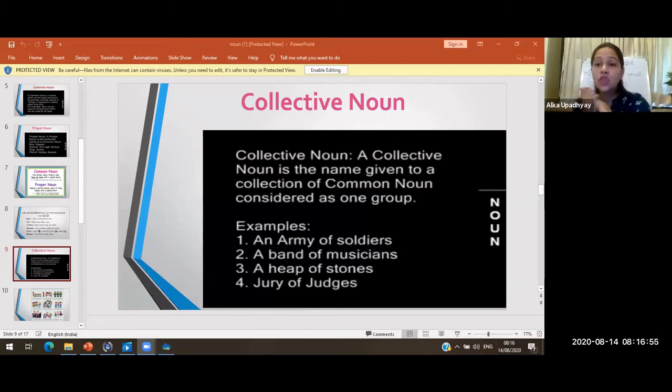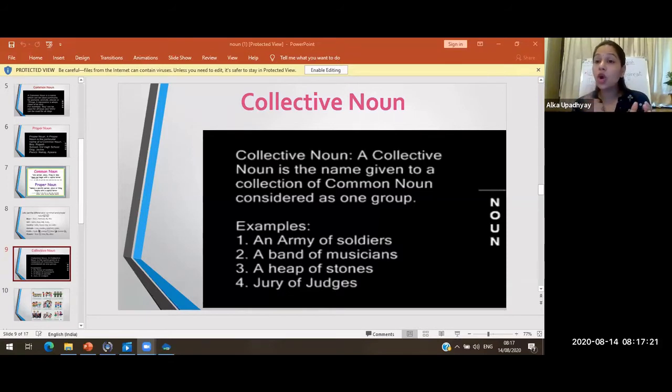So what is a collective noun? When we give a bouquet to somebody, so there is a party and you brought a bouquet to me. Okay, so it's a bunch of flowers, right? We don't say I have brought 10 flowers for you. No, we don't say the number. What we say is, we have brought a bouquet for you.